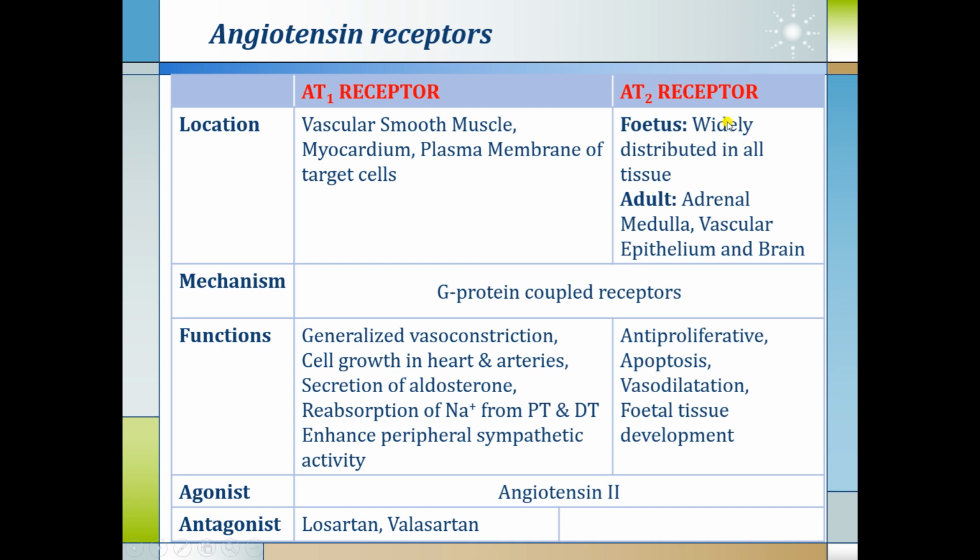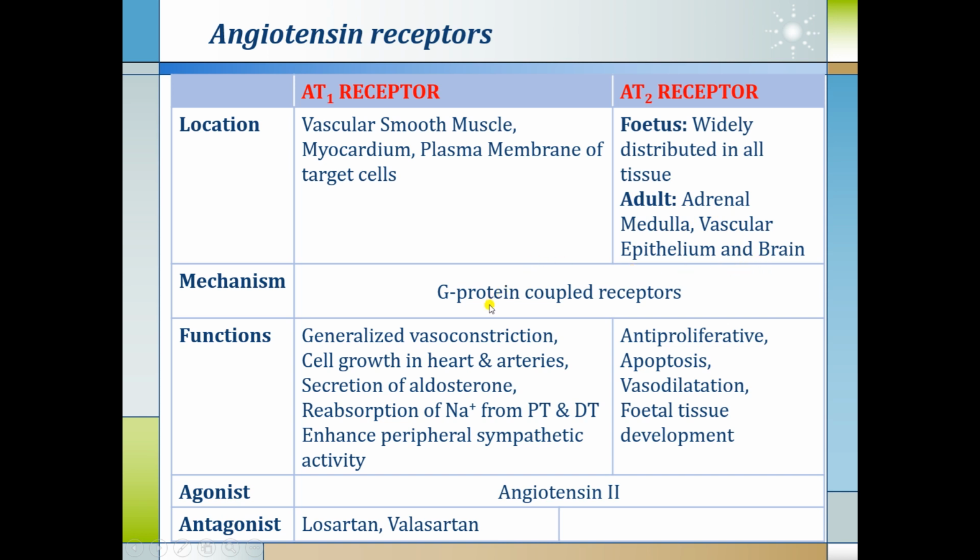Now we understand the location of angiotensin receptors and other functions. Angiotensin receptors are of two varieties, AT1 receptors and AT2 receptors. The location of AT1 receptors is in the vascular smooth muscles, myocardium and plasma membrane of the target cells. While AT2 receptors are predominant in fetal life and are widely distributed in all the tissues of the fetus. But in adult life, AT2 receptors are present only in adrenal medulla, vascular epithelium and brain.